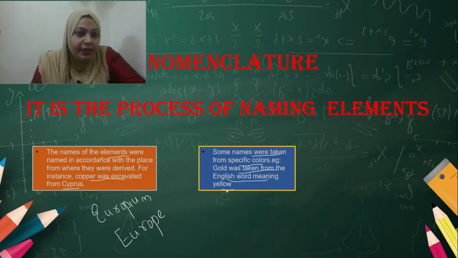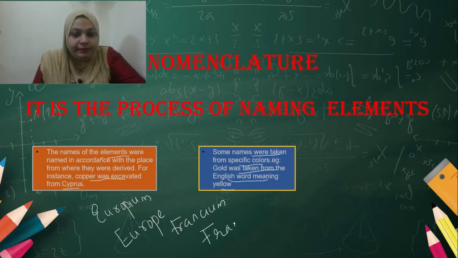So again I will repeat, nomenclature means it is the process of naming of elements. So in the beginning, names of elements were named in accordance with the place they were derived. So we said copper was originated from Cyprus, europium was originated from Europe. Similarly, you can say francium. Francium was originated from France.